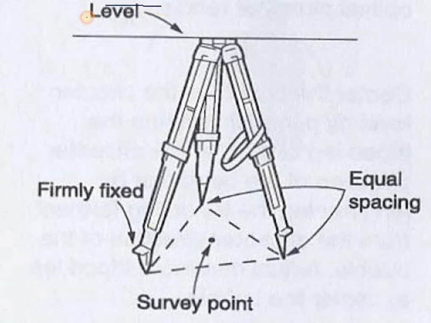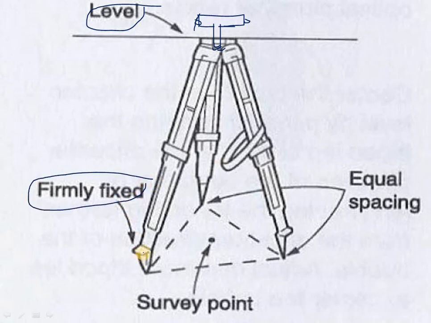So this is our level, that means the instrument will be here. In this, a threading screw will be there. With the threading screw it goes inside, and after that our instrument will be here at the top of this position. Okay, so here you can observe that it is firmly fixed. Firmly fixed means the bottom of the stand should be perfectly fixed, and we should give equal spacing here. You can see the equal spacing, that means the stand should come in a triangulation way.